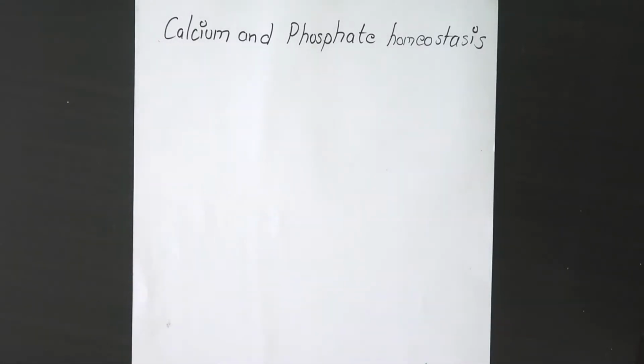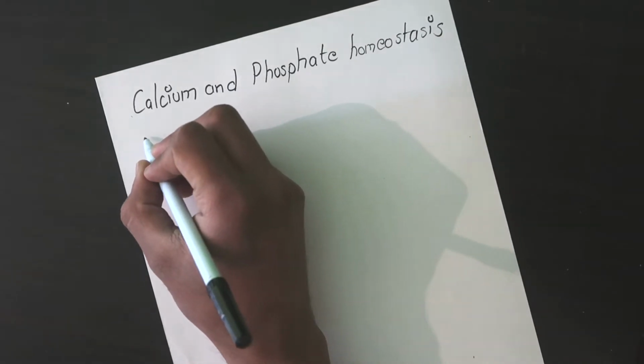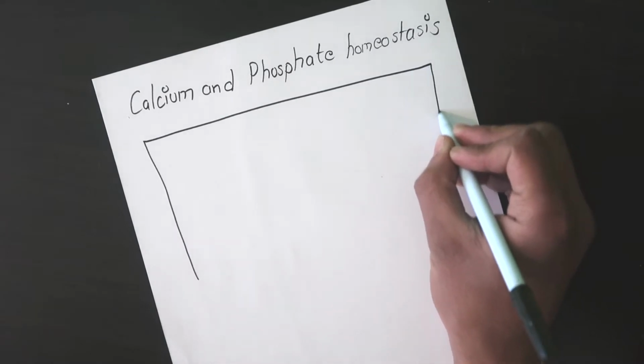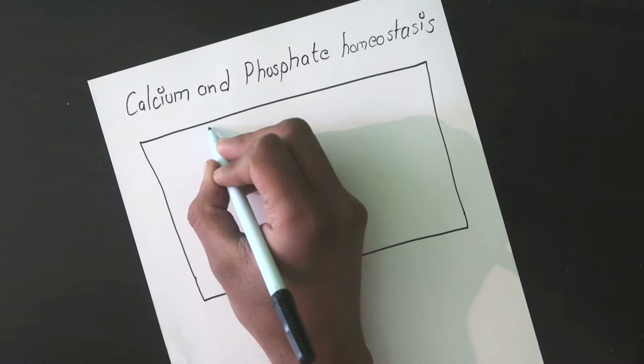Today in this video, I'm going to talk about the maintenance of calcium and phosphate homeostasis in our body. There are mainly three organs which are responsible for maintaining calcium and phosphate homeostasis.